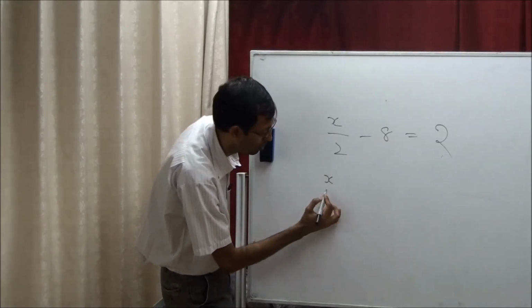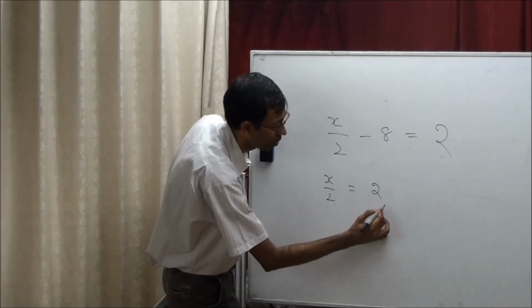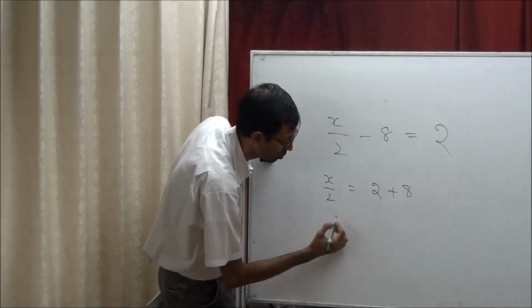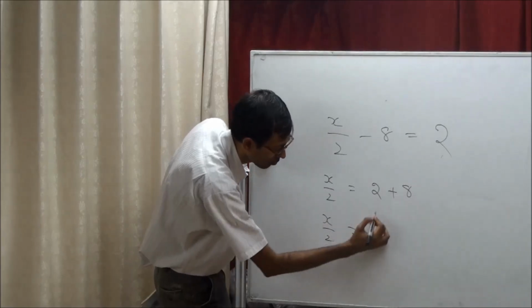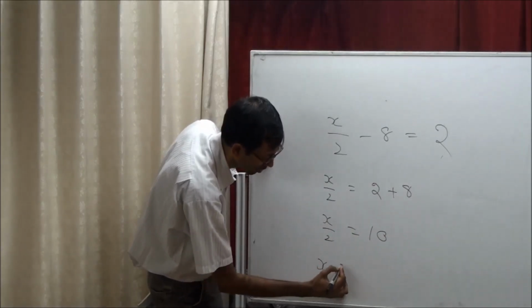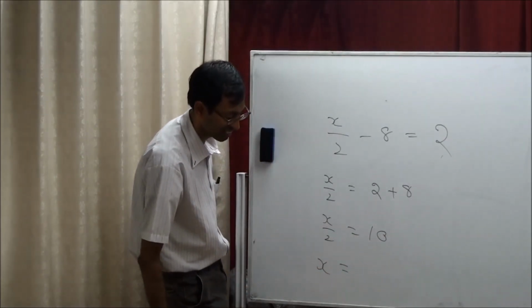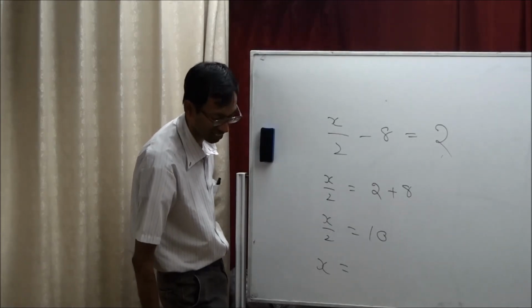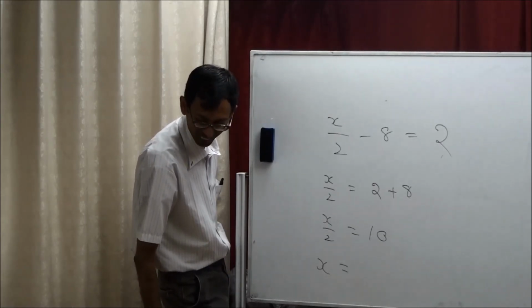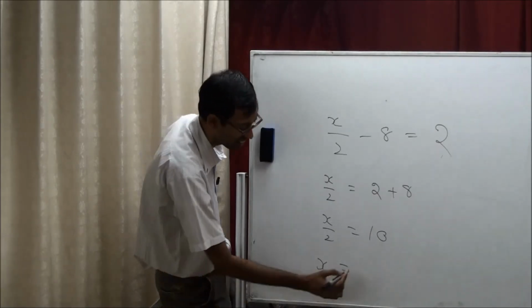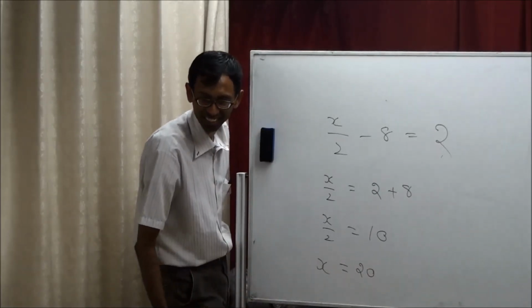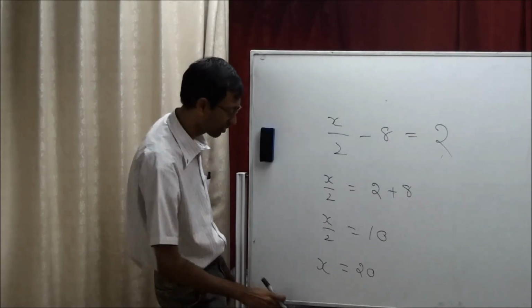So x by 2 equal to 2 plus 8. That means x by 2 equal to 10. So x equal to 10 multiplied by 2, which is 20. Got it? Okay, good.